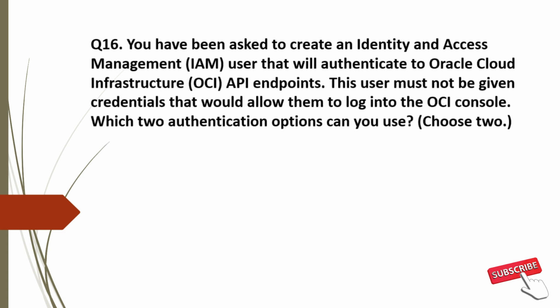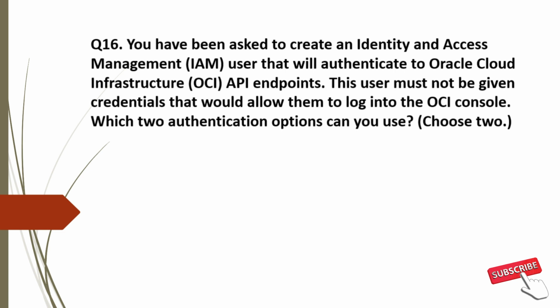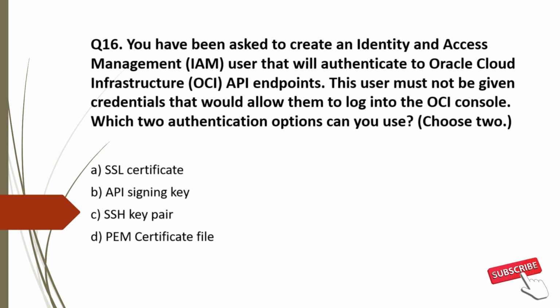Question 16. You have been asked to create an identity and access management user that will authenticate to Oracle Cloud Infrastructure API endpoints. This user must not be given credentials that would allow them to log into the OCI console. Which two authentication options can you use? And the options are A. SSL certificate, B. API signing keys, C. SSH key pair, D. PEM certificate file, and E. auth token. Now analyze the options.